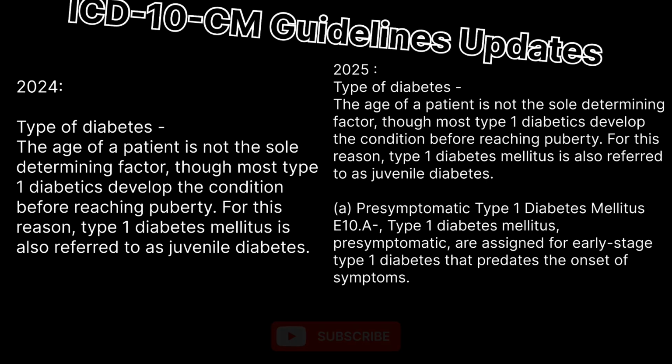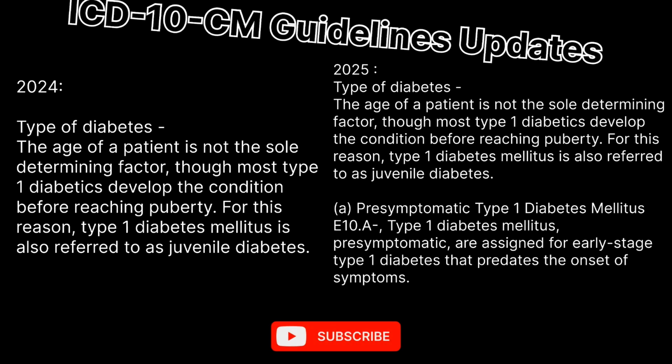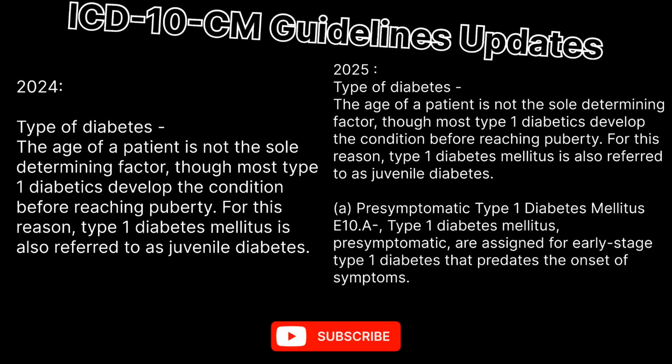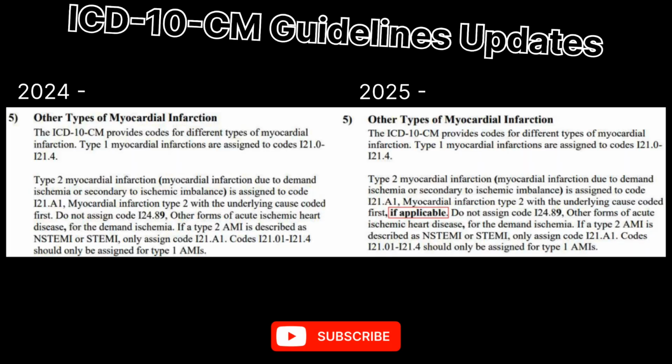But in 2025, along with this, we will code E10.A, that is pre-symptomatic type 1 diabetes mellitus. What is E10.A? Type 1 diabetes mellitus pre-symptomatic is assigned for early stage type 1 diabetes that predates the onset of symptoms. For this we will use E10.A.